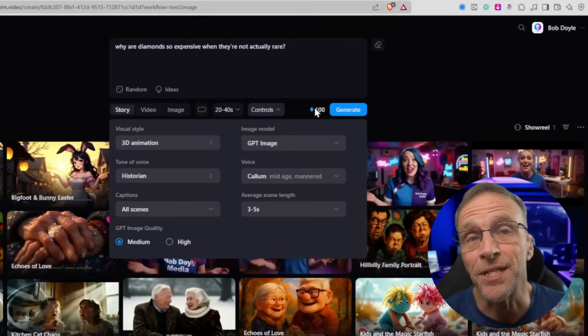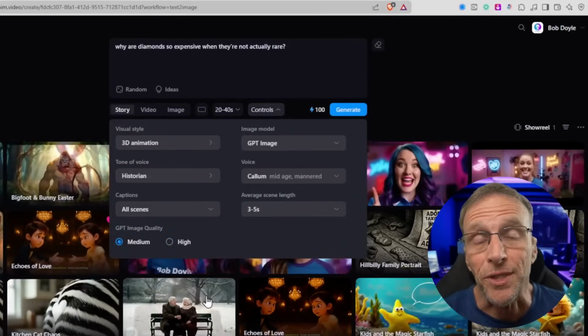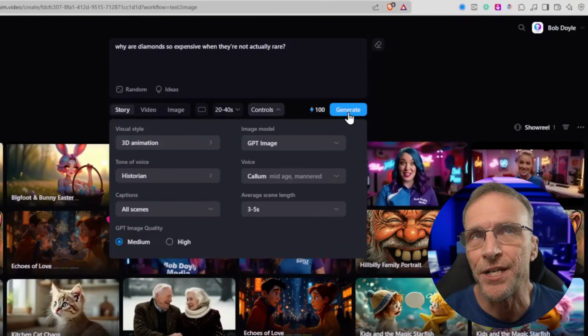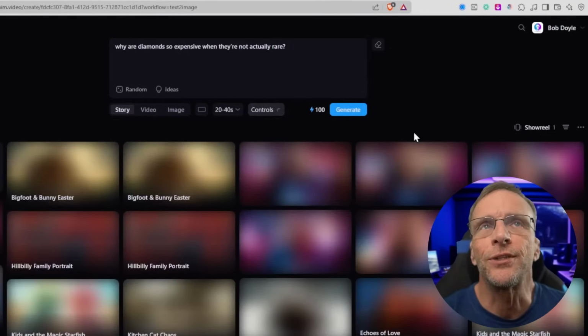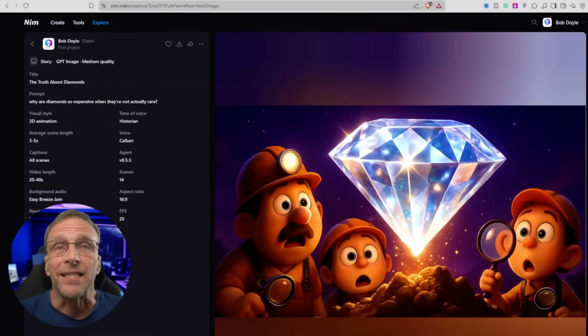If I go medium, it's going to cost me 100 credits. I've actually never done a medium generation, so why don't I just go ahead and do that to see what we get. So I'll click on generate here. It goes to work. What we get back is basically a still image slideshow with just the slightest bit of animation, so we can preview everything and decide whether or not we want to actually take it to the next step for the animation.